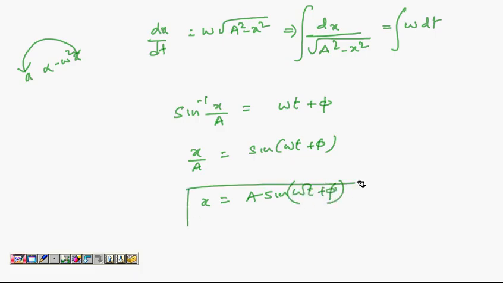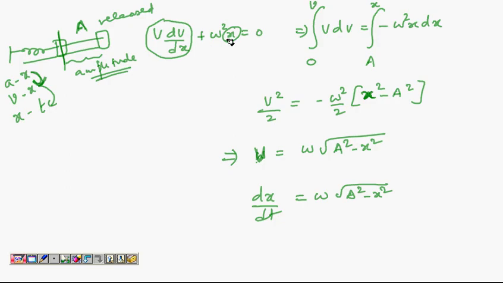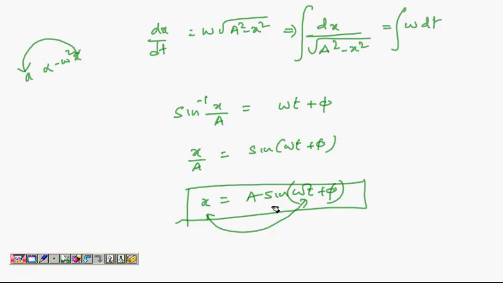So I got my solution to the differential equation, which is I got an xt relation. From the acceleration position relation, I first got velocity position. Further integration gave me the position time relation, and my problem of kinematics is solved. Ultimately in kinematics we want to get the position time relation. We want to find where the object is at a given time. You can find that if you get this relation. So we are done with that.